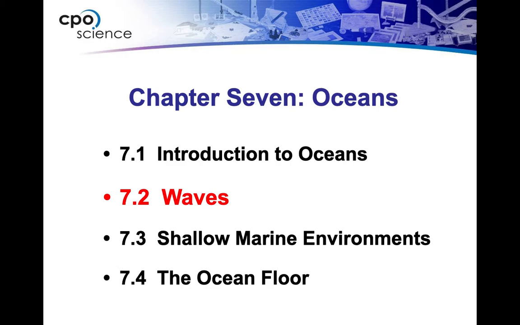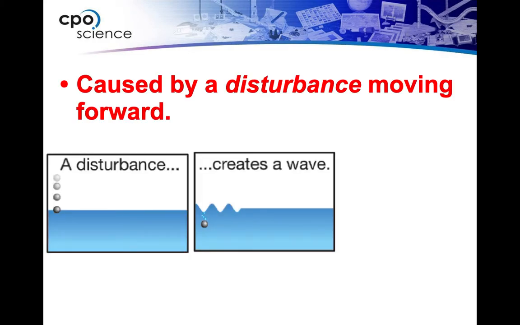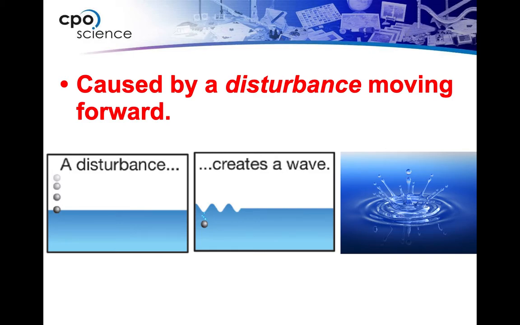Okay, chapter 7, because we are talking about oceans, can't talk about oceans without talking about waves. So 7.2 focuses on waves. Any wave is caused by a disturbance moving forward. So when we talk about ocean waves, some sort of a disturbance causes that water to move.